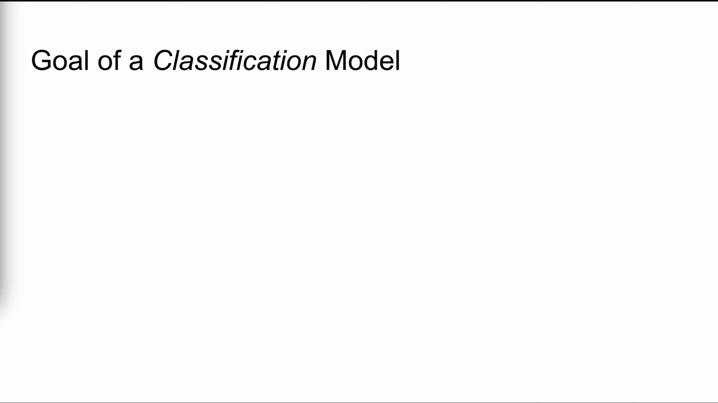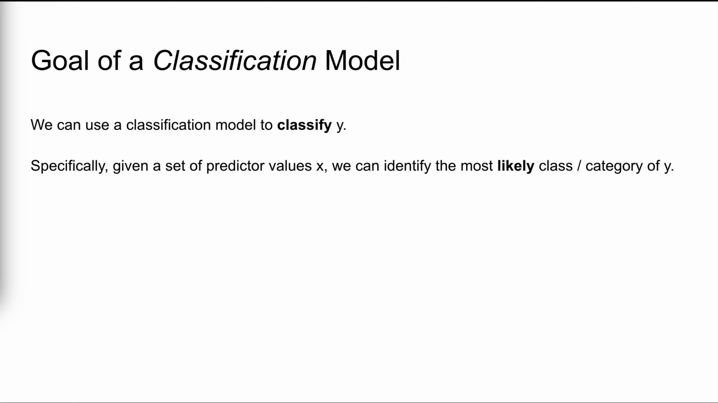So why do we call this a classification model and not, say, a categorical model? The reason is that in machine learning, we'll often use these models to classify y. That is, given a set of predictor values x, we can identify the most likely class or category of y. And in order to determine what categories are more likely than others, we need to utilize some measure of uncertainty.